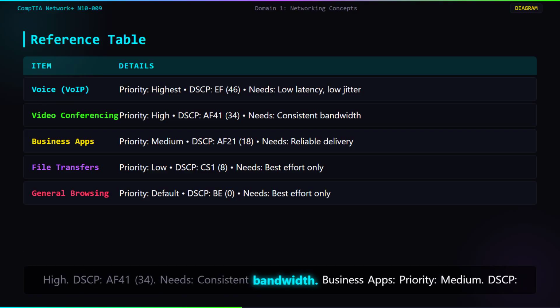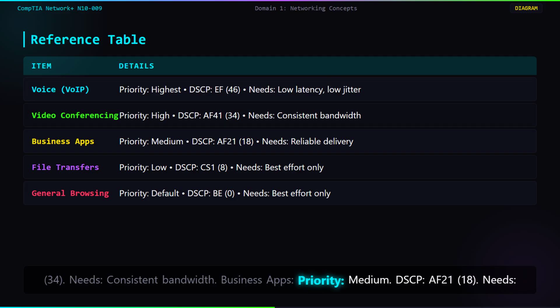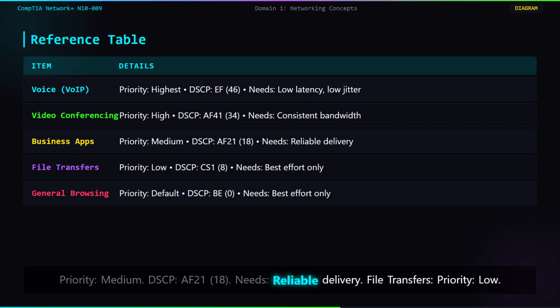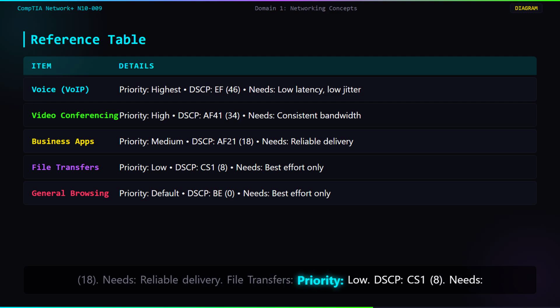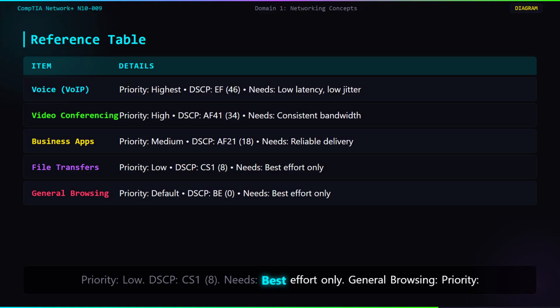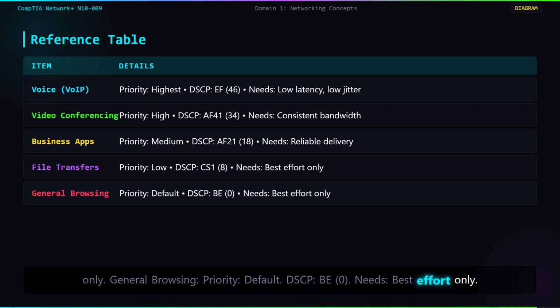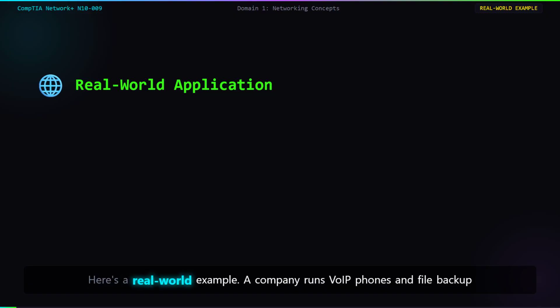Needs consistent bandwidth. Business apps, priority medium, DSCP AF21. Needs reliable delivery. File transfers, priority low, DSCP CS1. Needs best effort only. General browsing, priority default, DSCP BE 0. Needs best effort only.